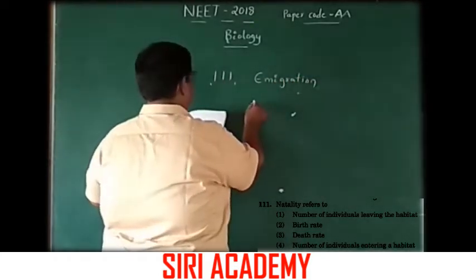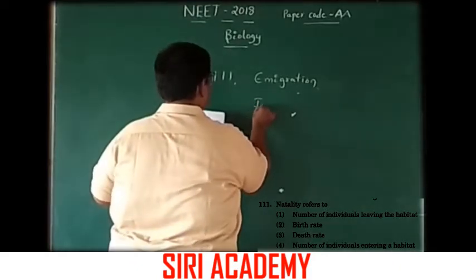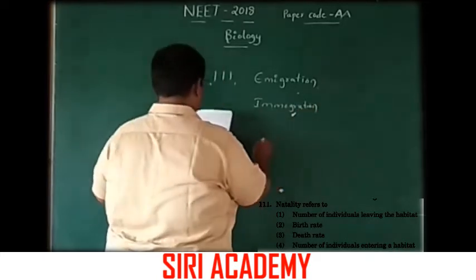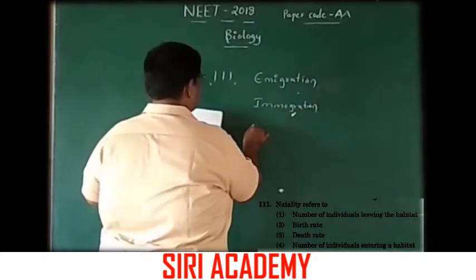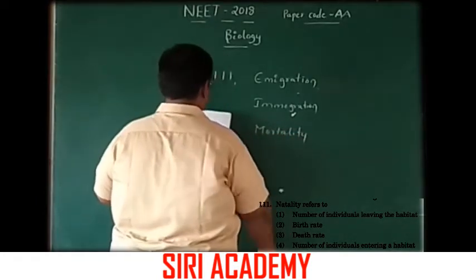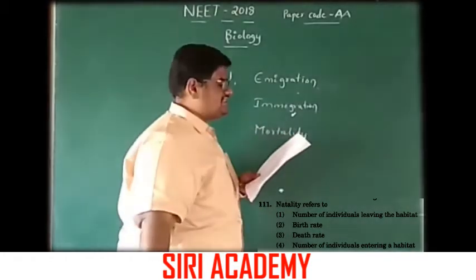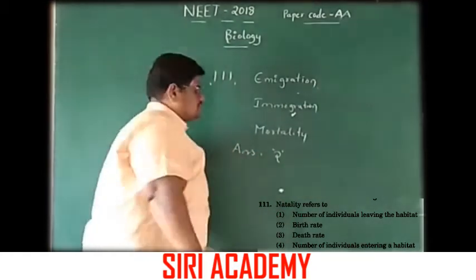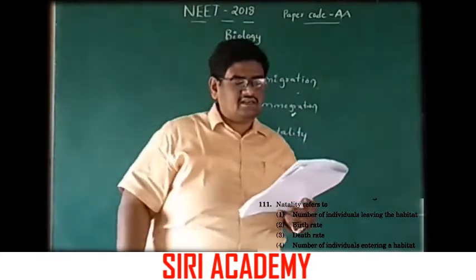The number of individuals entering is called immigration. The death rate means mortality. Natality means birth rate. So the answer is option 2.